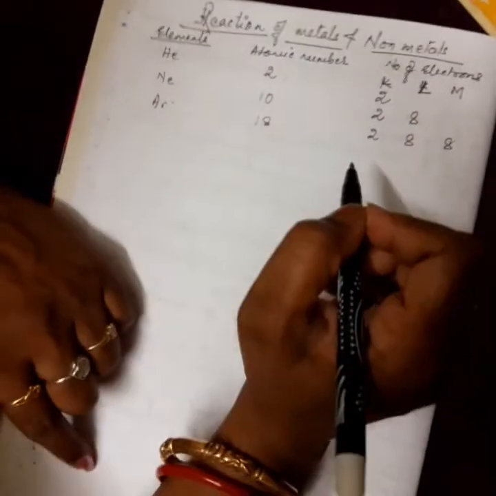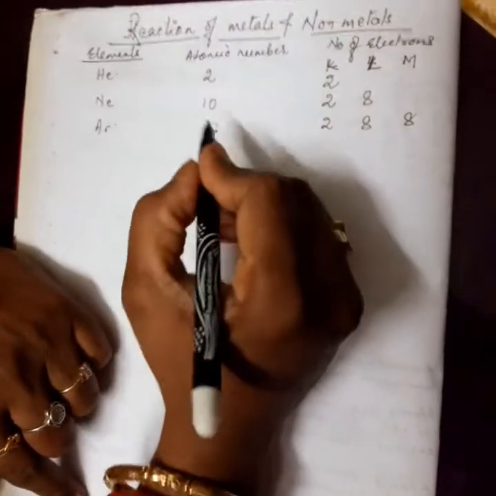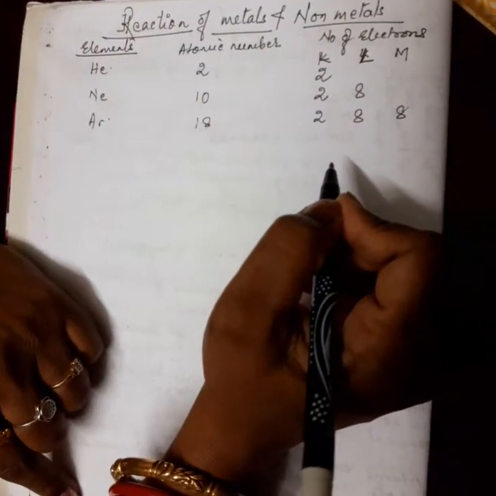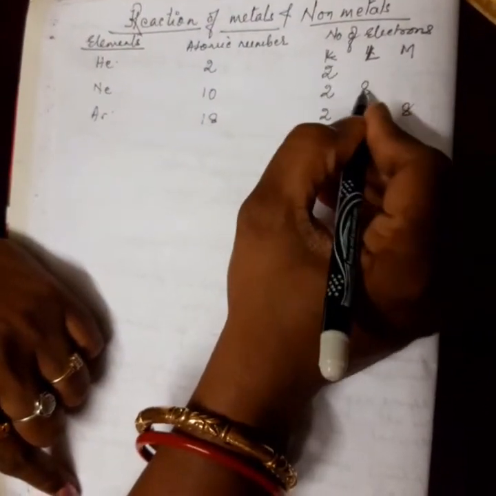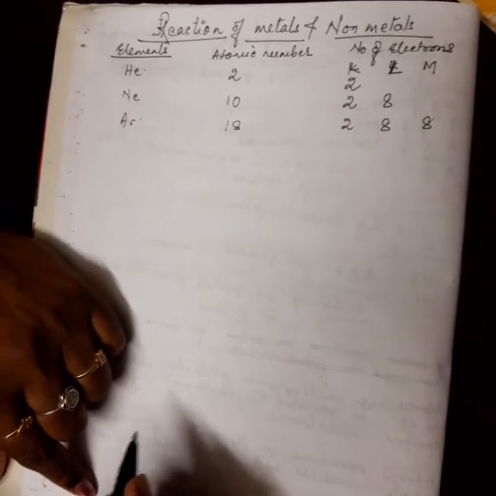As I have discussed, these noble elements do not react with any other elements because they have a completely filled outermost orbit and they are very much stable. They are inert and they don't react with any other elements.